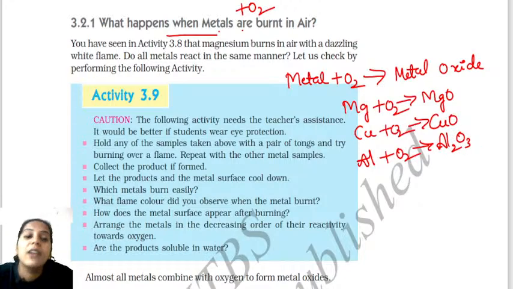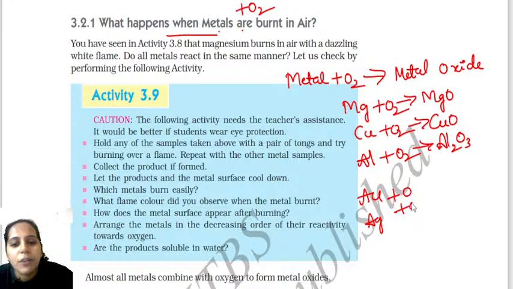The formula is very important, and if you know the formula, it's easy for you. You must know what happens when these things burn in the presence of oxygen. So all these are the examples. Now when I take gold or silver and burn it in the presence of oxygen, will it burn, children? Will it burn easily? No, right? They don't burn easily.